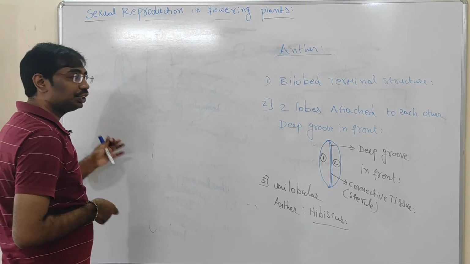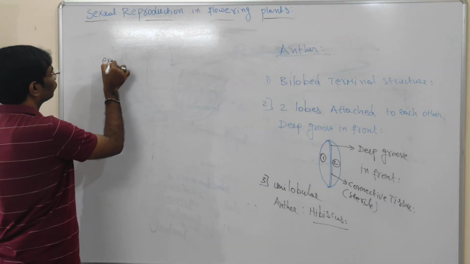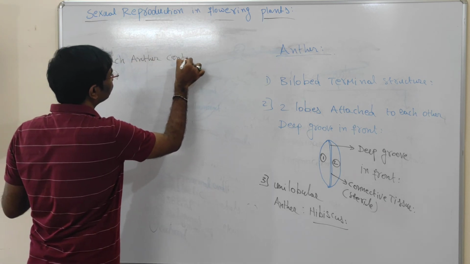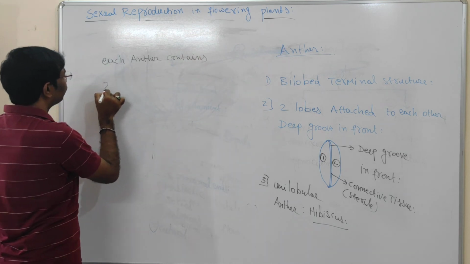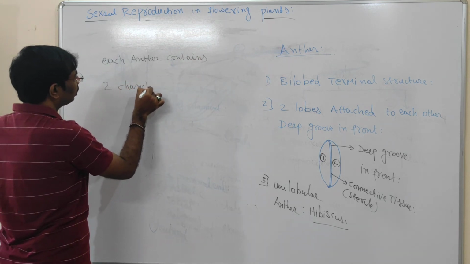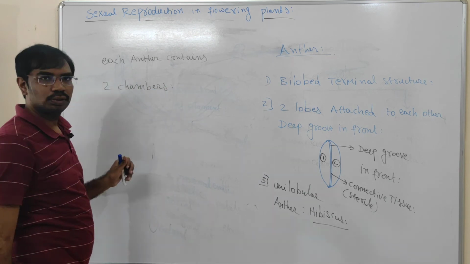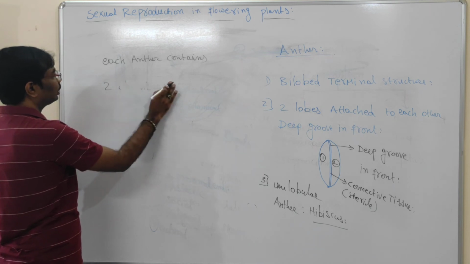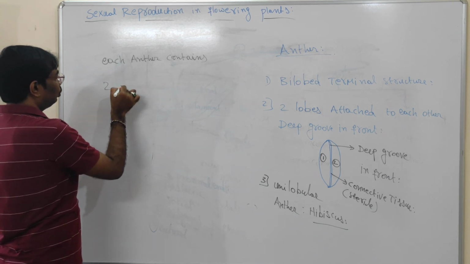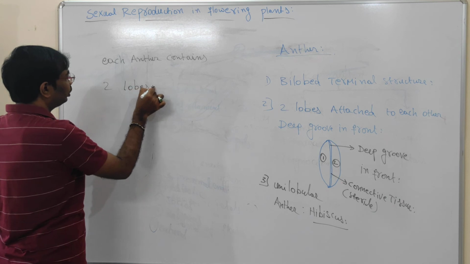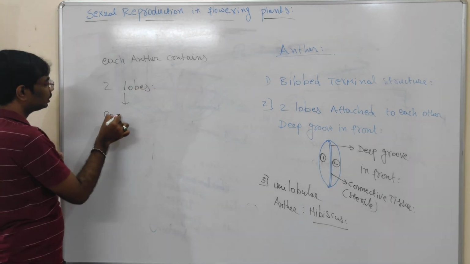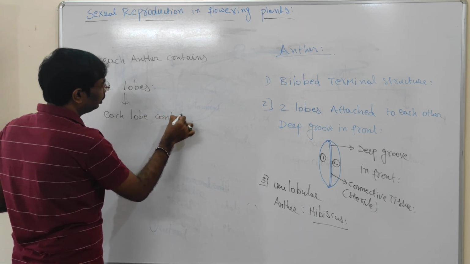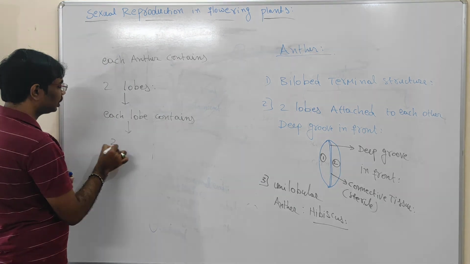Each anther contains two lobes. Again, each lobe contains two chambers.